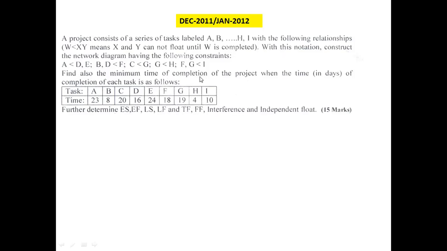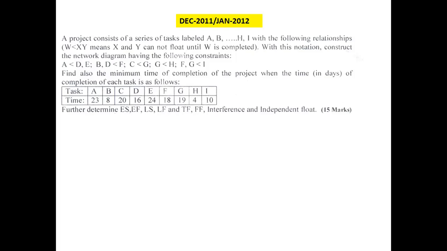Find also the minimum time of completion of the project when the time in days of completion of each task is as follows. The tasks A to I are given and the corresponding time in days is given here. Further, determine earliest start, earliest finish, latest start, latest finish, and total float, free float, interfering float, and independent float for the above given project. Here, what we need to do is first construct the network diagram based on the given constraint relationship or the precedence relationship.